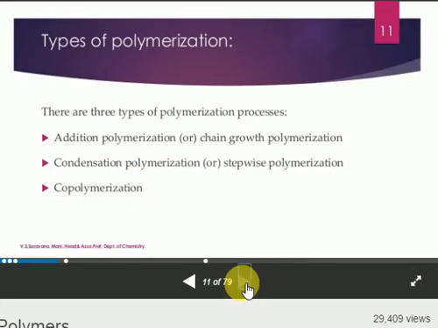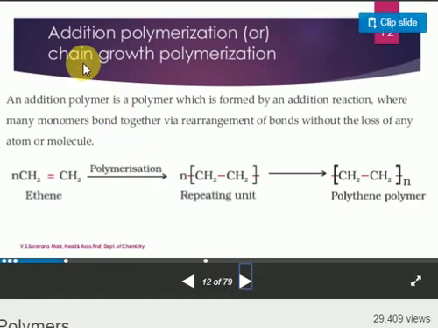Let's have a look at the types of polymers. This one is the addition polymerization process. A small example is the preparation of polyethylene from the ethylene molecule. Here n number of ethylene molecules combine to form polyethylene. So n molecules take part in the formation of one big molecule, called polyethylene. You may ask, sir, why is the bracket mentioned?